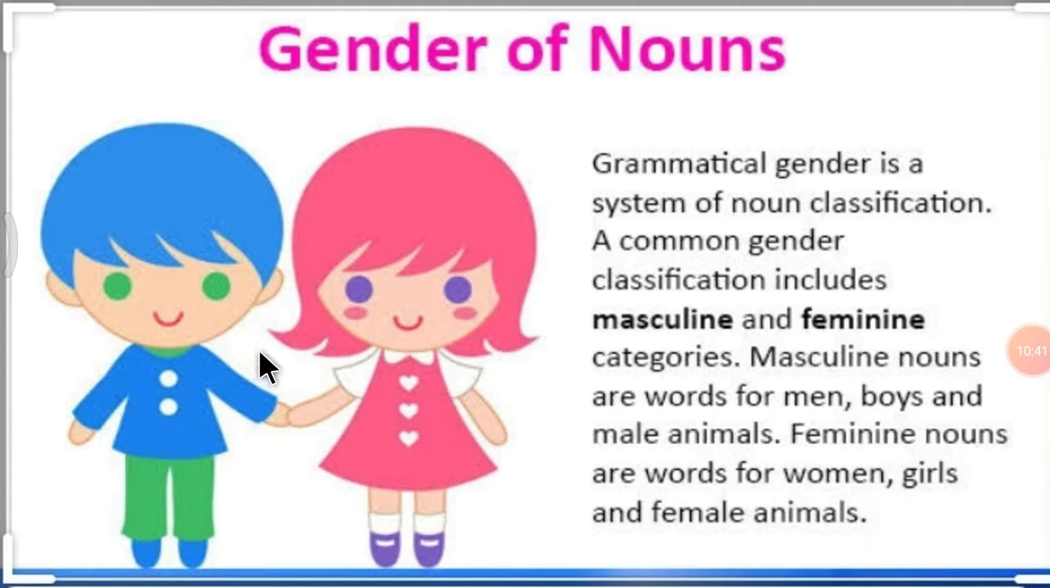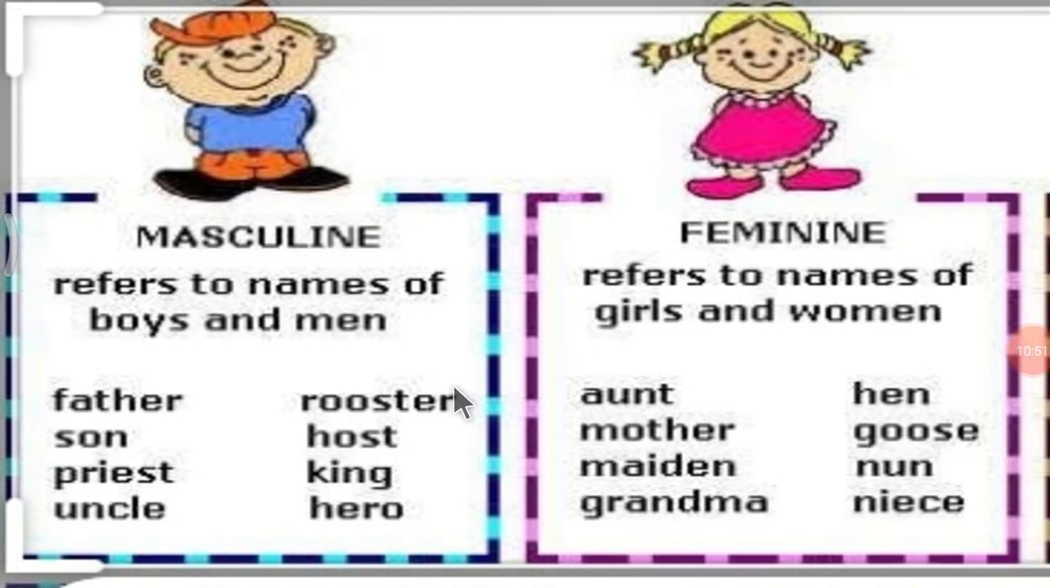Here you can see, this is the masculine and this is feminine. A boy is a masculine gender, girl is a feminine gender. So, here the description is given with examples. Description of masculine and feminine. So, easily you can identify the difference.